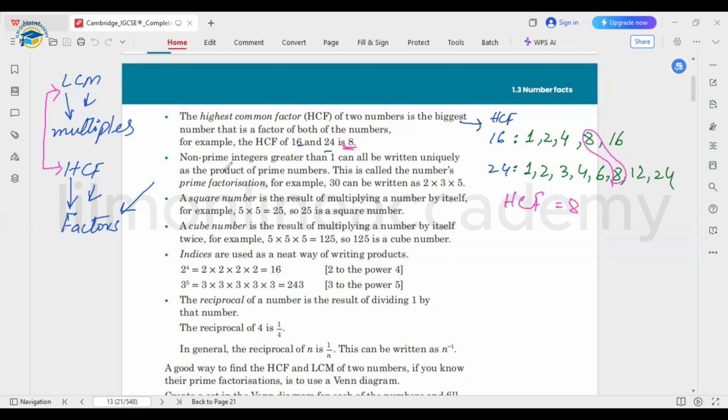Okay, next is non-prime integers greater than 1 can all be written uniquely as a product of prime numbers. Like all the other numbers that are not prime numbers, we can write them as the product of their prime numbers. For example, if we have 8, what prime factors can I use? I know that 2 times 2 times 2 will give me 8. These are all prime numbers. Prime numbers start from 2. So if any number is written as a product of its prime numbers, this process is called prime factorization.